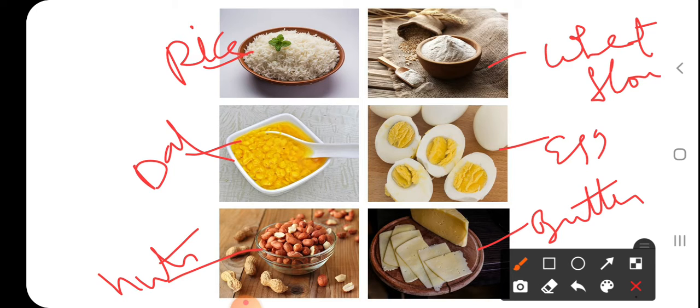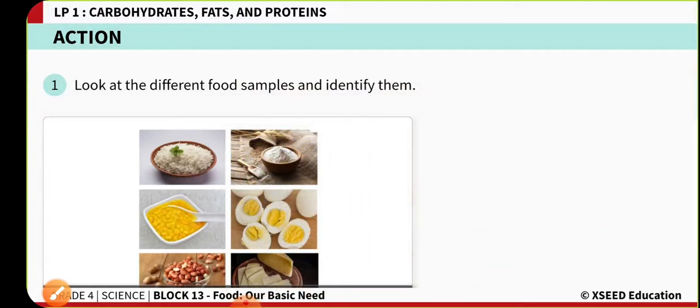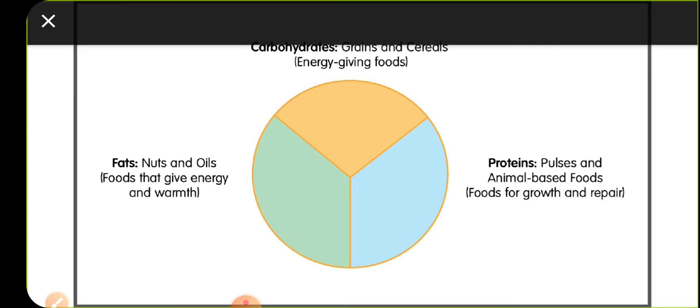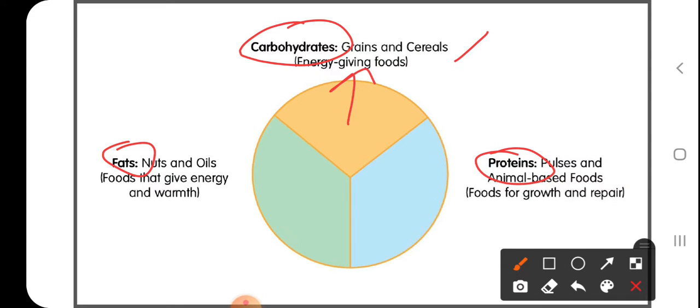Based on this, we are going to complete our activity, where we categorize these food substances into different groups like carbohydrates, proteins and fats. The food grains like cereals are good sources of food which give us energy.